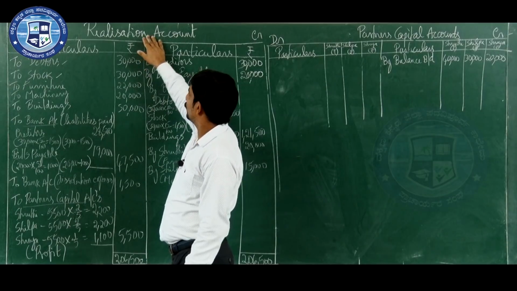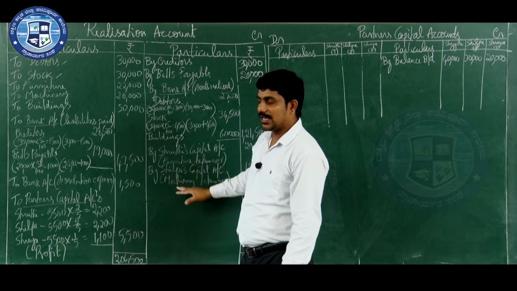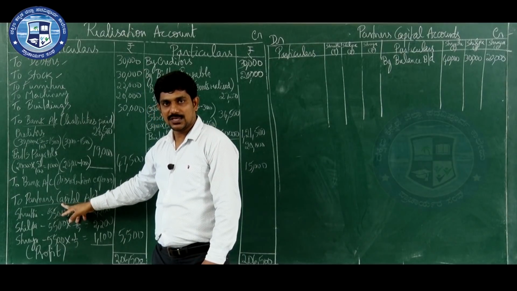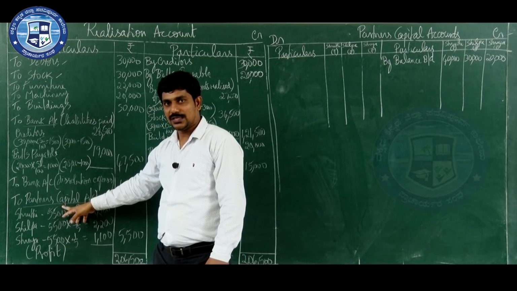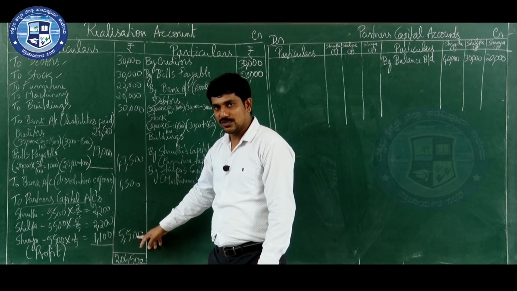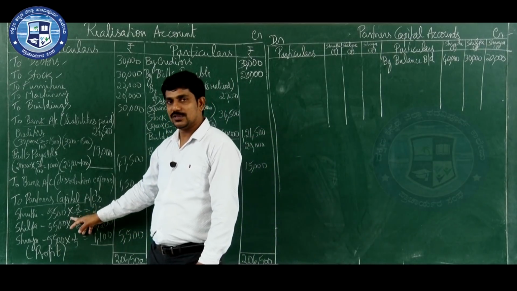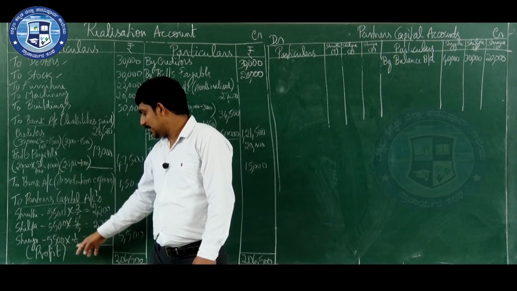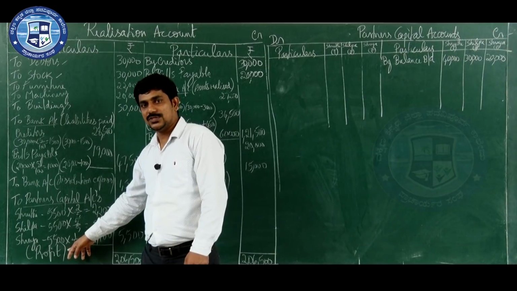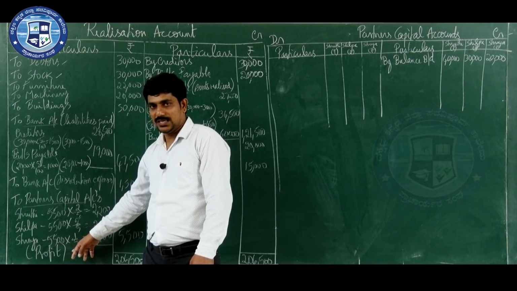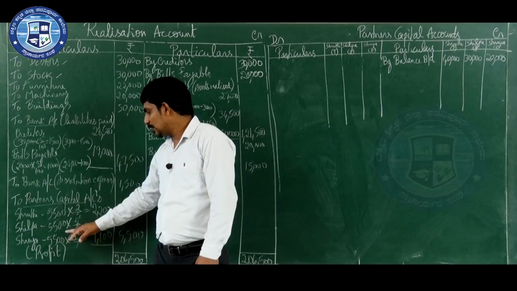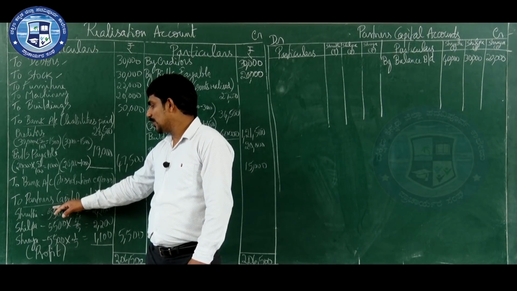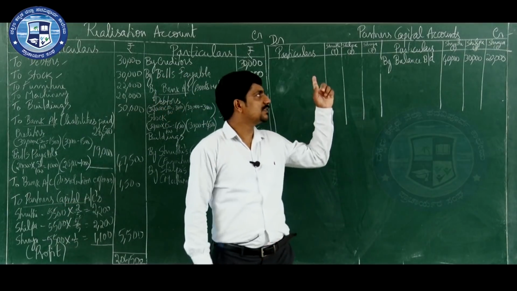Realization account you have prepared. And the balance in the realization account, we have transferred to which account? Partners capital account. We have distributed among the partners. Total balance, how much did we get? 5,500. And you have distributed among the partners according to their profit and loss sharing ratio. And that 5,500 is nothing but which amount? Profit made on realization. Because you have distributed this amount to the partners, now you have to transfer this information to the partners capital account.